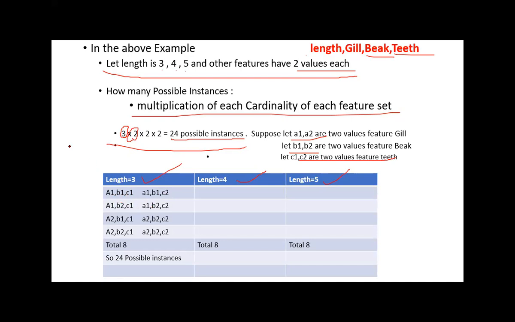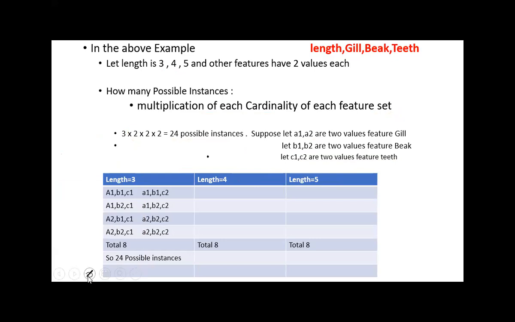Now, the possible values. If you have a number locking system with just 1, 2, 3, then what are all the possibilities we are writing? 1, 2, 3 is one possibility. 1, 3, 2 is another possibility. This is what we are writing here, my dear friends. There is nothing more than that. Now, if you see here, A1, B1, C1. Similarly, A1, B1, C2.